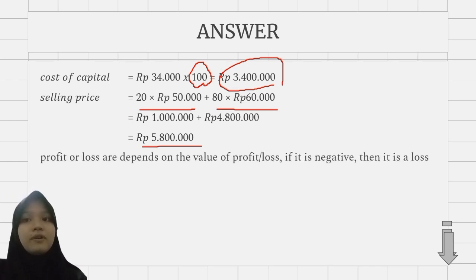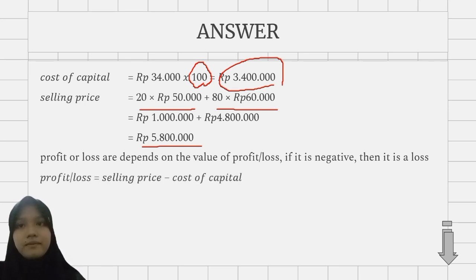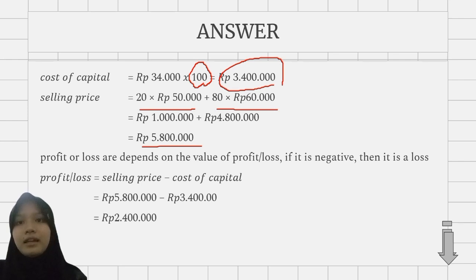We know that profit or loss depends on the value of profit or loss. If it's negative, then it is a loss. Profit or loss equals selling price minus cost of capital. So, we know the selling price is 5,800,000 and cost of capital is 3,400,000.